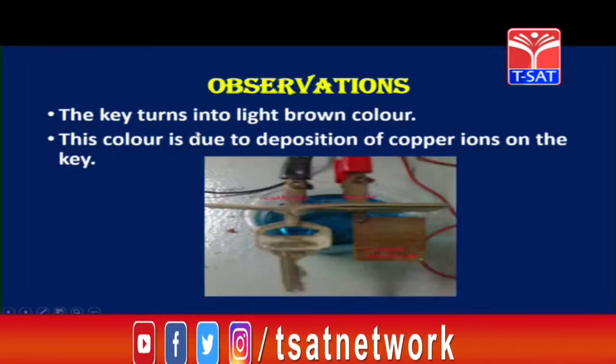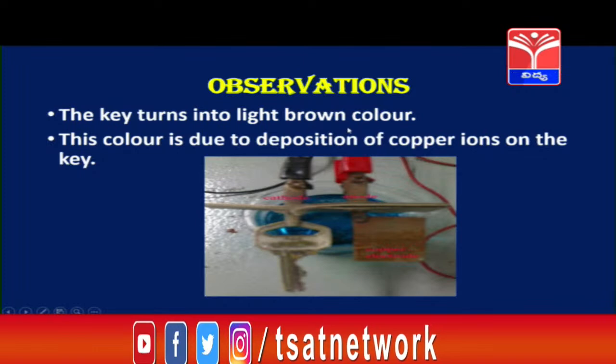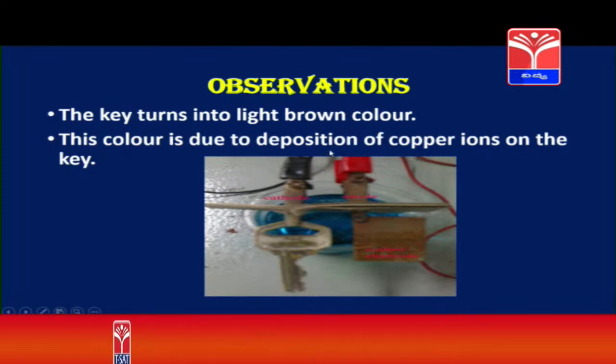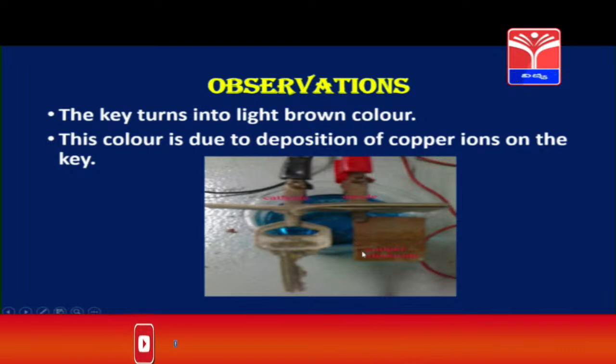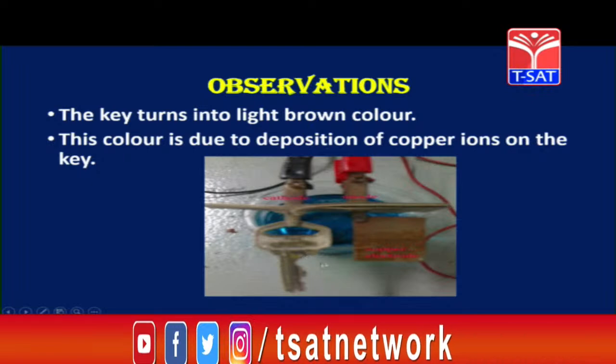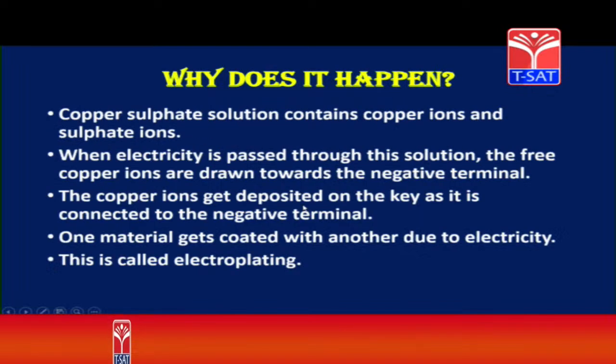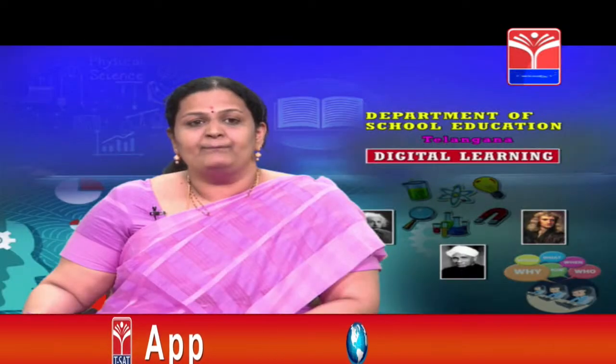We saw that the key turns into light brown color and this color is due to the deposition of copper ions on the key. So what is happening, children? The copper ions in the solution are getting attracted towards the key and the key is turning into light brown color, that is copperish color. So let us understand now why it happens.